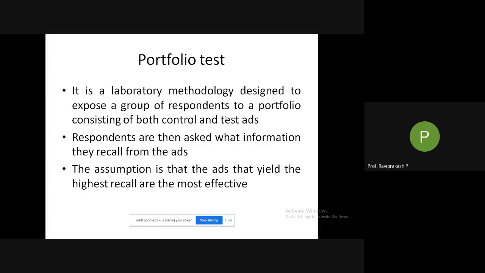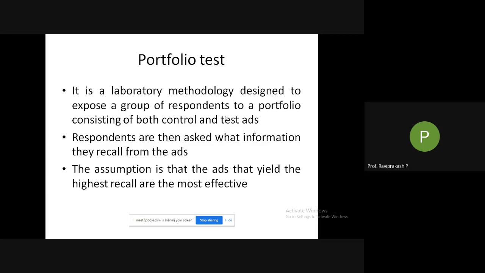Out of around 10, 15, or 20 people in a group, they could be asked in a group or separately. If separately, how many people say they remember a particular ad?